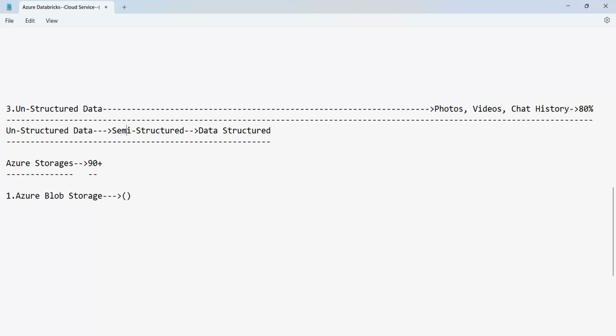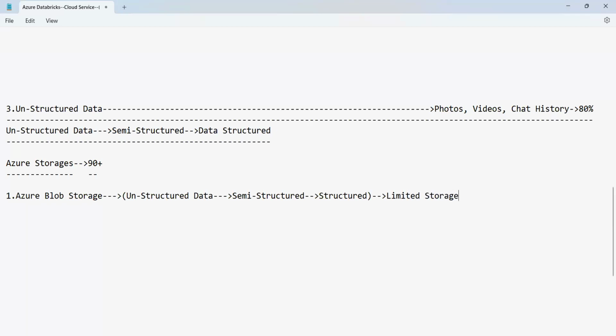What do we mean by any kind of data? We can store either unstructured data, semi-structured data, or structured data. Any type of data you can store here, but this is called a limited storage.